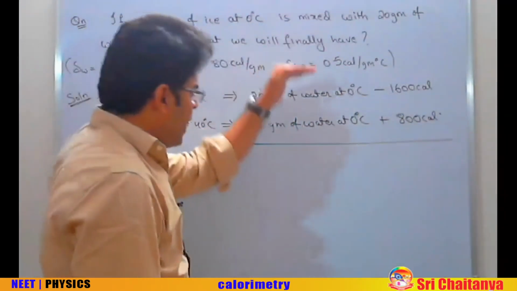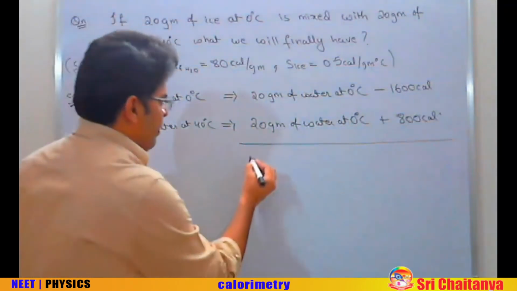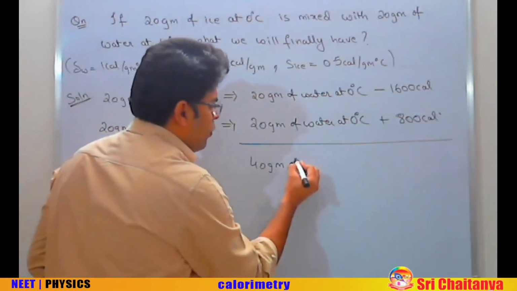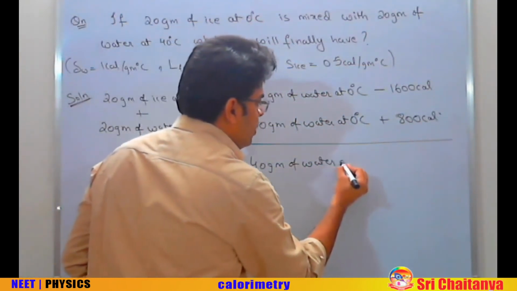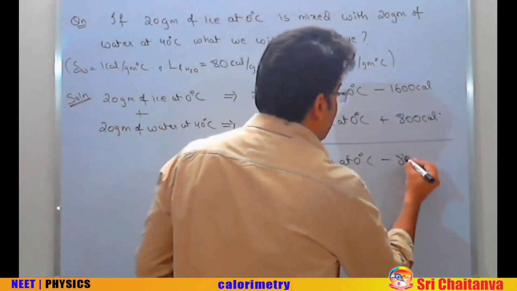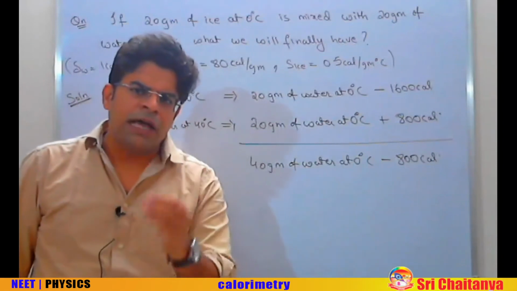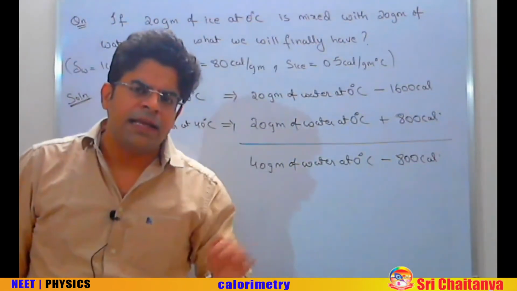Now when you add them up, having these two systems combined is as good as having 40 gram of water at 0 degree centigrade, from which you are going to take out 800 calorie. Now, if you have got 40 gram of water at 0 degree centigrade and you start taking out heat, what will happen?